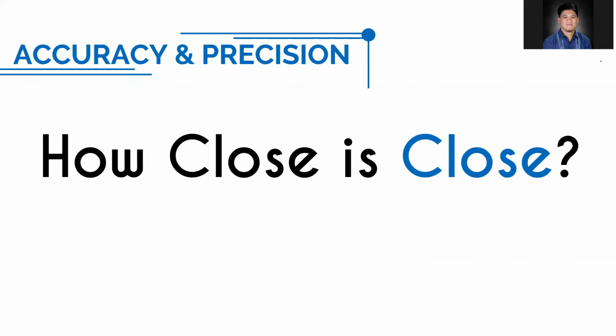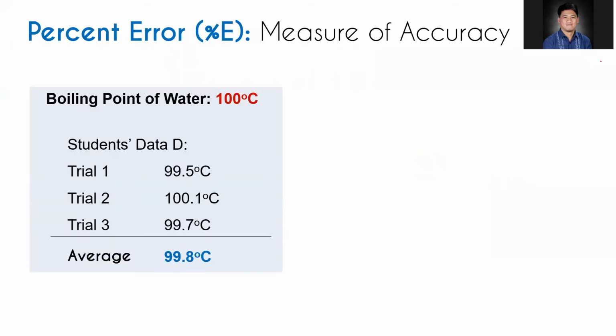So, to be able to say that it is close or not close, then we need the measures of accuracy and the measures of precision. But what are these measures of accuracy and measures of precision? Okay, so in measures of accuracy, we need to solve for the percent error.